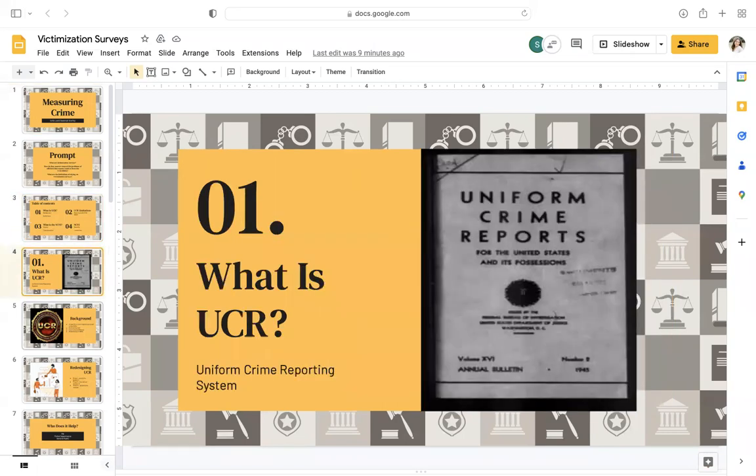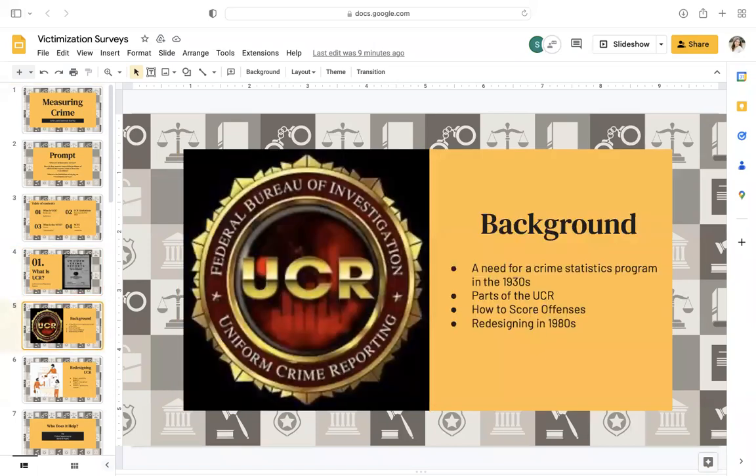UCR is short for the Uniform Crime Reporting System. Some background of the UCR is, in 1930, the International Association of Chiefs of Police, IACP, surveyed local police agencies to create a crime statistics program. Knowing some crimes wouldn't be as well reported as others, they focused on 7 types that would be prevalent, serious, and well reported to the police.